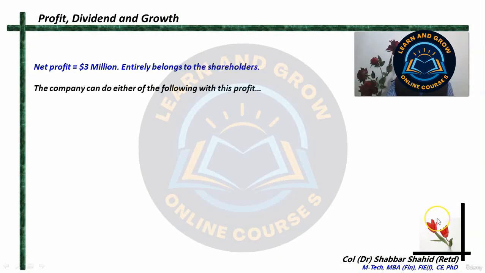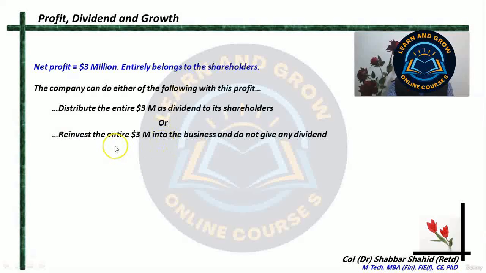Now the company can do either of the things with this 3 million. It can distribute the entire amount of 3 million as dividend to its shareholders. We know there are 1.8 million shareholders: 1 million are the promoters and another 0.8 million the public shareholders. So this entire amount can be distributed as dividend to all the shareholders, or the company can reinvest this entire amount into the business and not give any dividend to the shareholders.